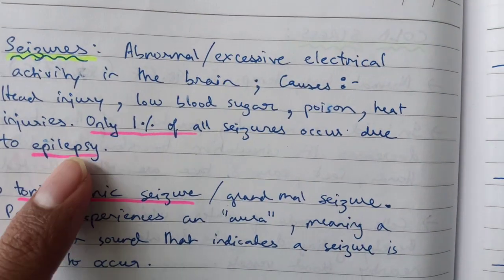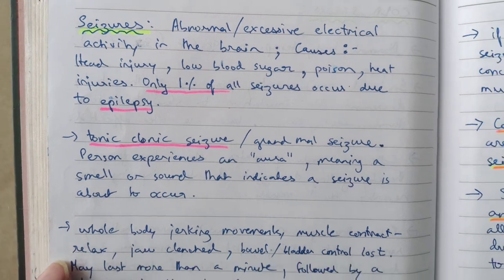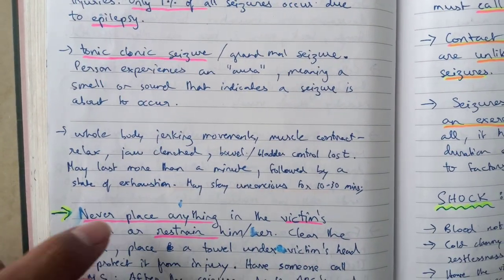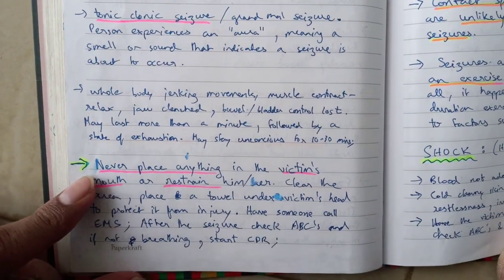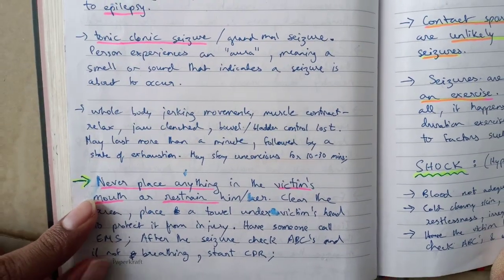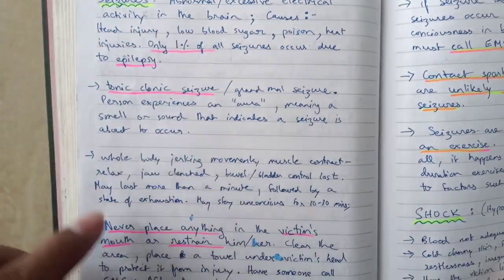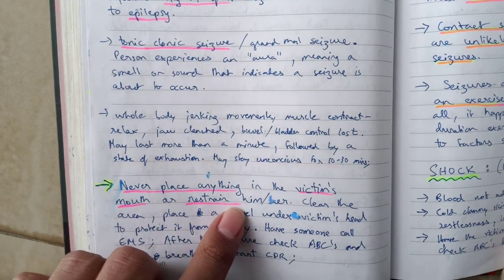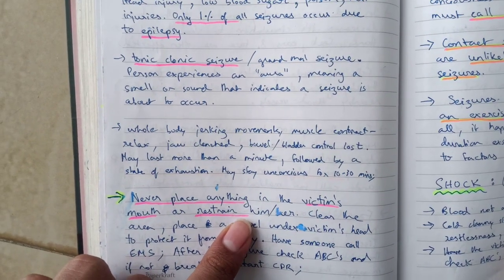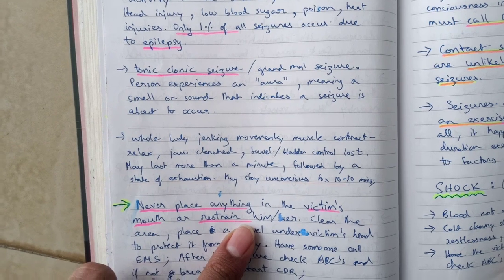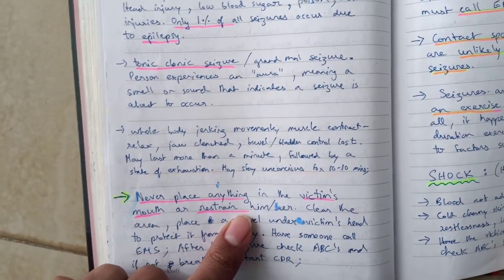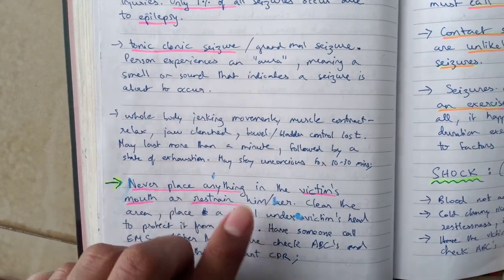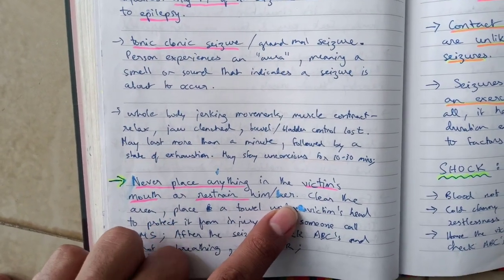Seizures. So take a screenshot and go through this, but what you really need to know is this. Remember, ACE might try to confuse you by saying that a client is experiencing a seizure and asking what you should do, and in the options they'll say place an object in the victim's mouth so that they don't clench their teeth and injure them. That might make sense, but that is actually wrong. The right answer is this: never place anything in the victim's mouth or restrain him or her. Don't try to restrain that person.